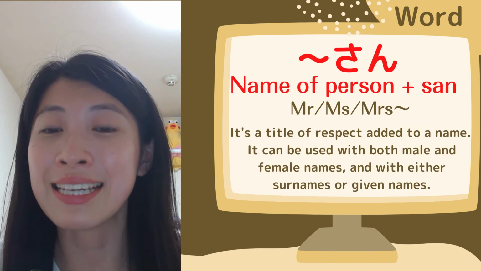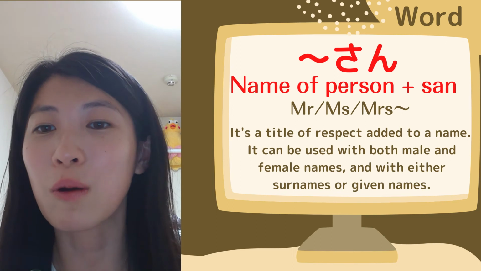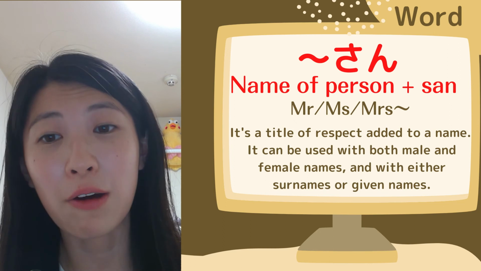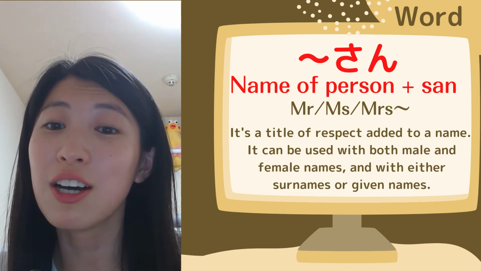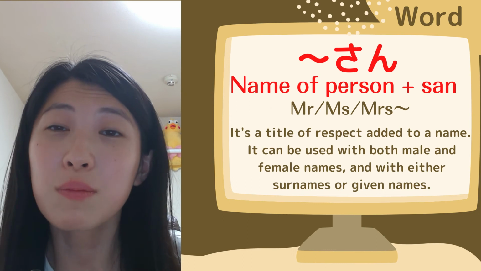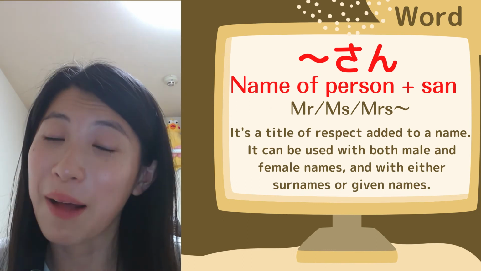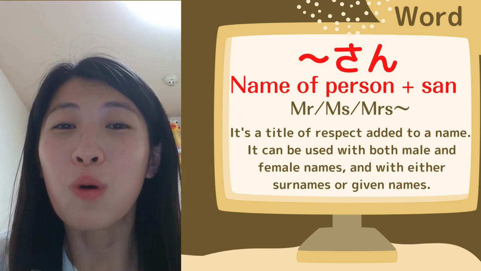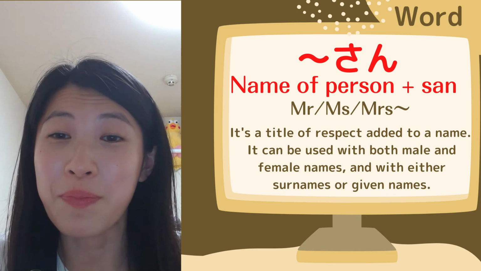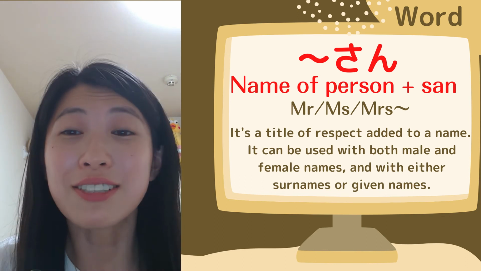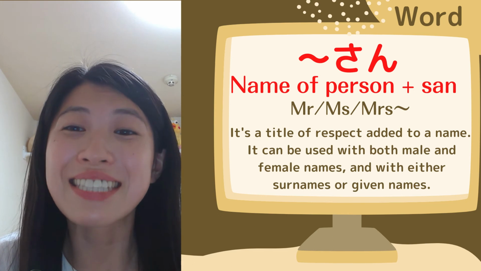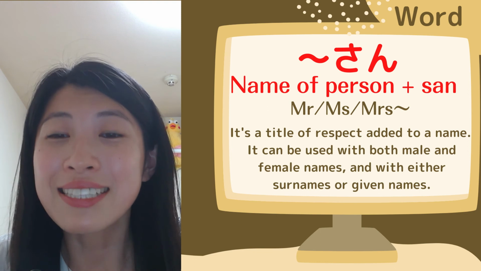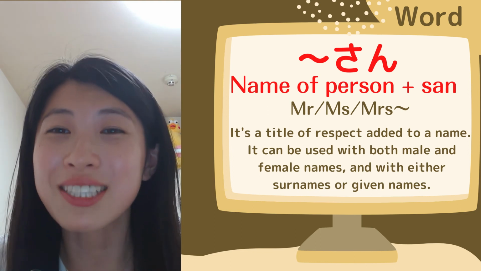Okay, the last one is さん. It's a title of respect added to a name, so it can be used with both male and female names, as well as with either surnames and given names. Which means I can be called Mayu-san. And for example, my maiden name is Sato, which is the most common surname in Japan. So I could be called Sato-san. Like this. So let's listen to the dialogue again without English subtitles.